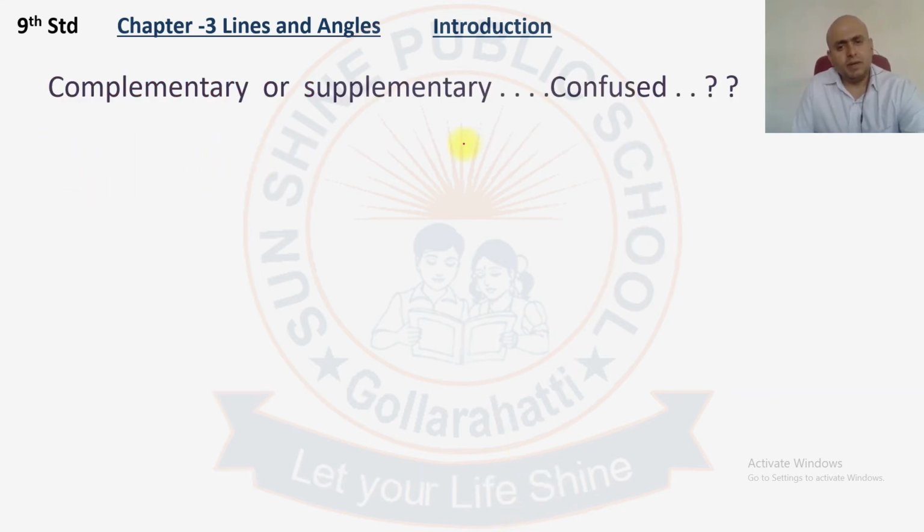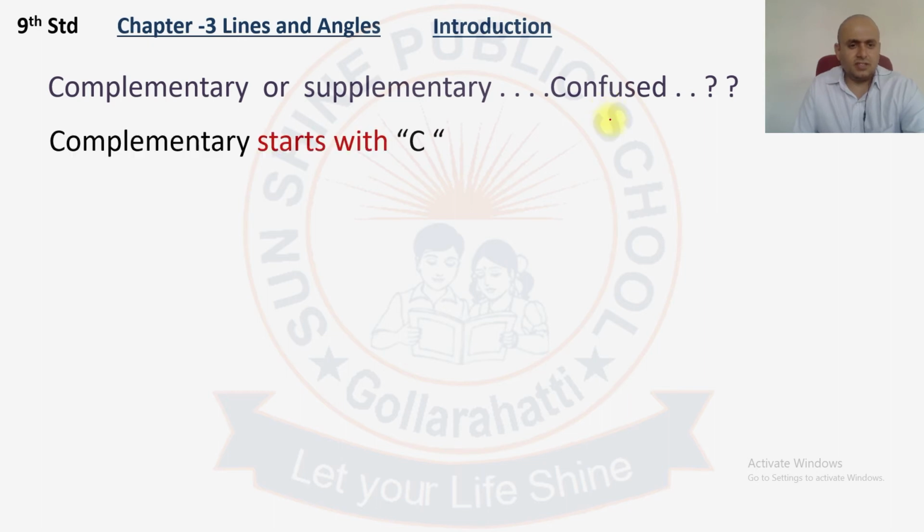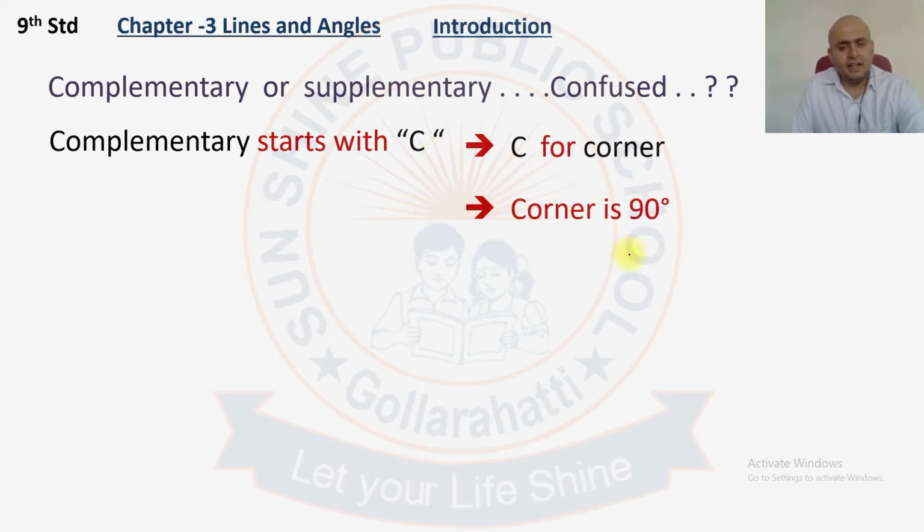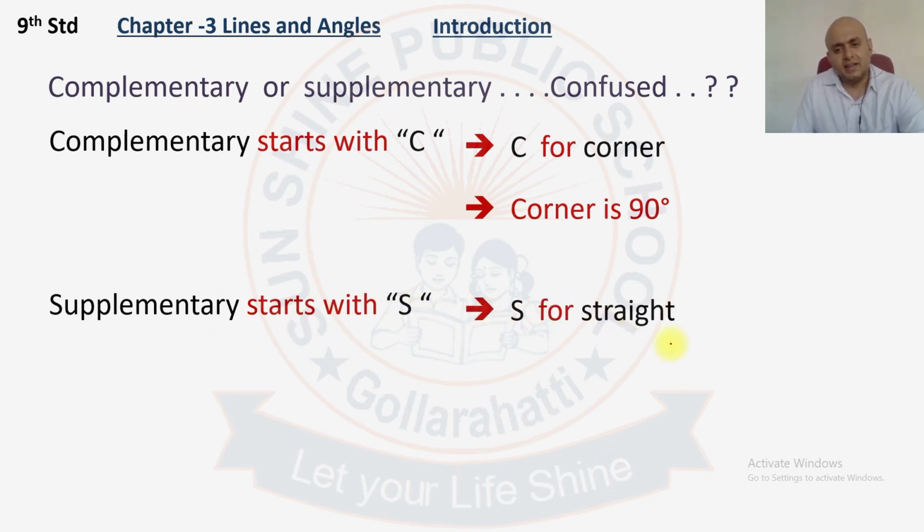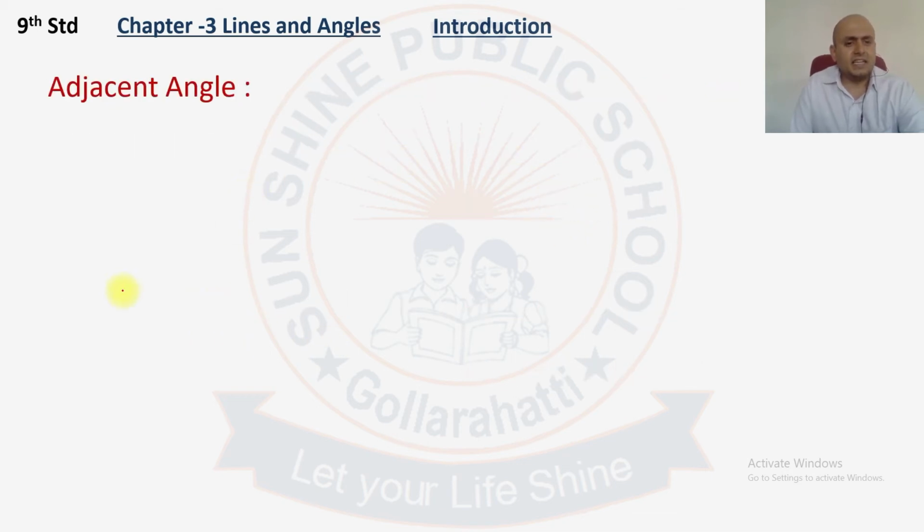Next, complementary or supplementary. Are you confused? Let us see. Complementary starts with C. C for corner. That means a corner is 90 degrees. It's called a complementary angle. And supplementary starts with S. S for straight. That is, a straight line is 180 degrees. If it is 180 degrees, we will call it supplementary, and if it is 90 degrees, we will call it complementary. So next is adjacent angle.